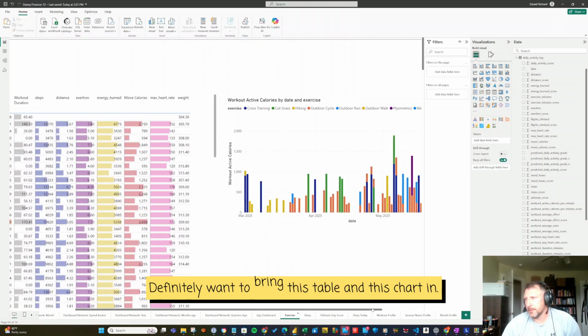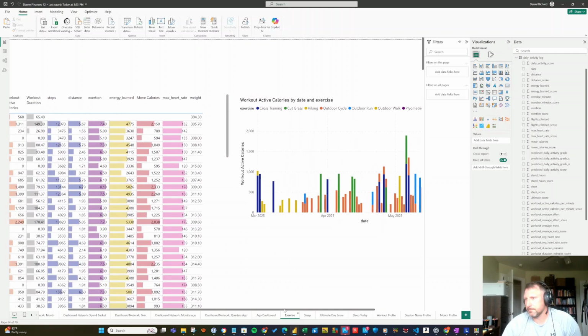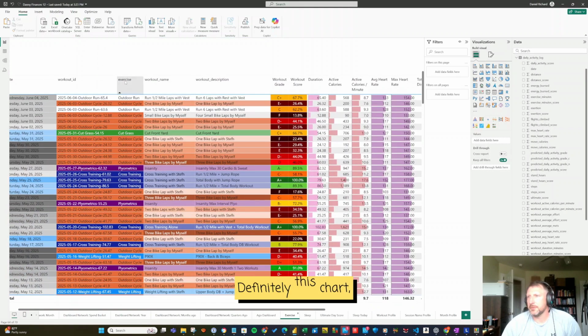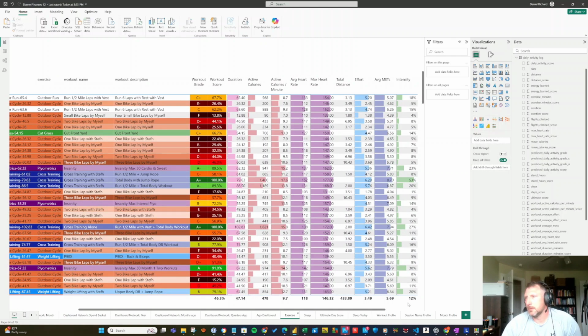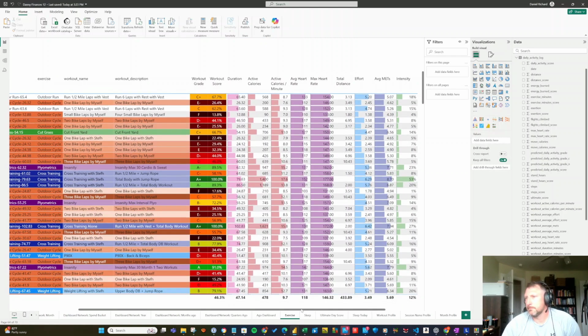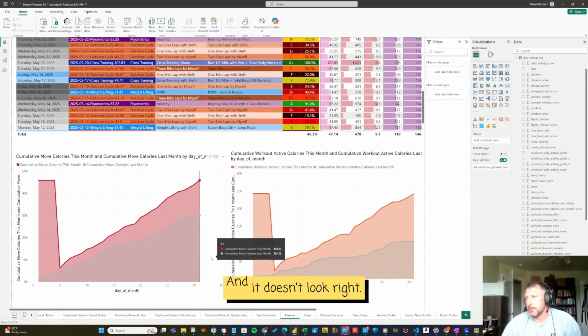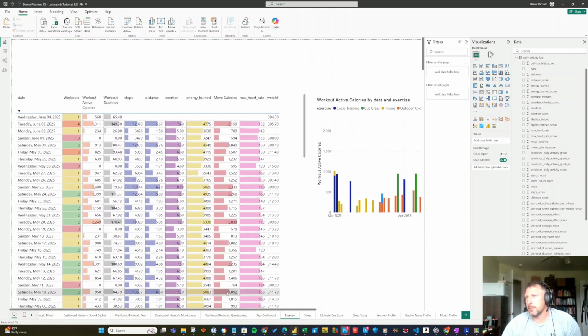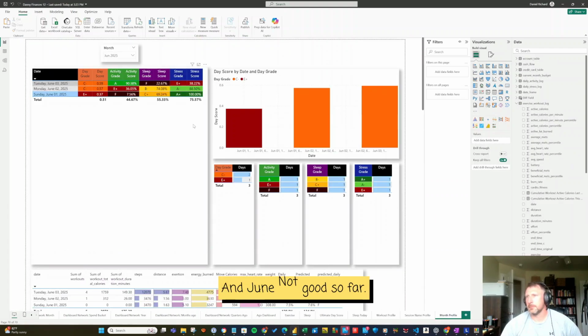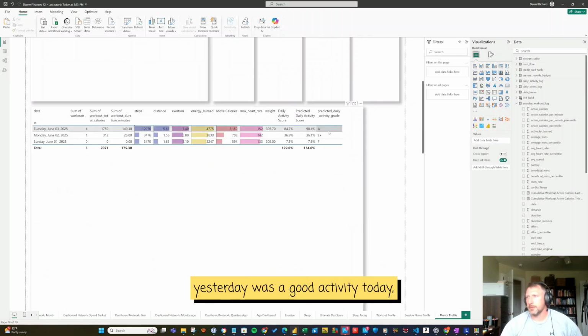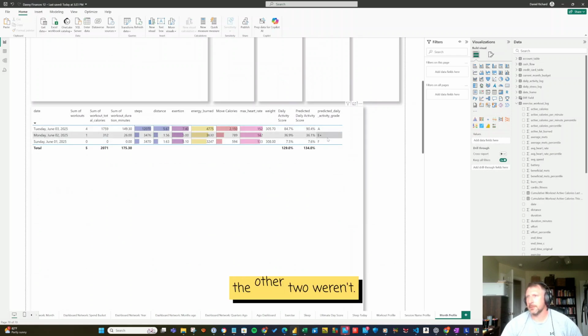Definitely want to bring this table in, this chart in. Definitely this chart. This is the workout log. Definitely want this stuff. And it doesn't look right. Then June. Not good so far. Yesterday was a good activity day. The other two weren't.